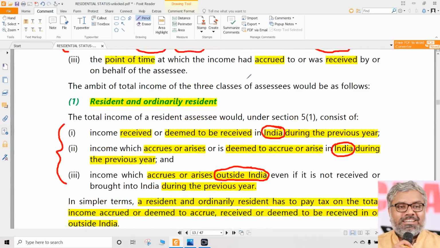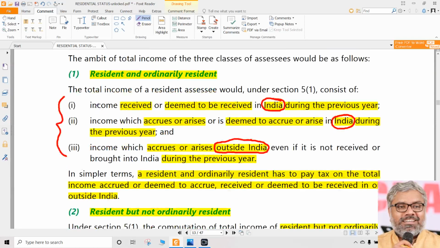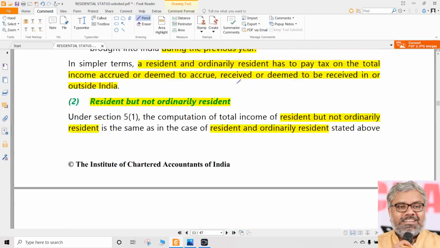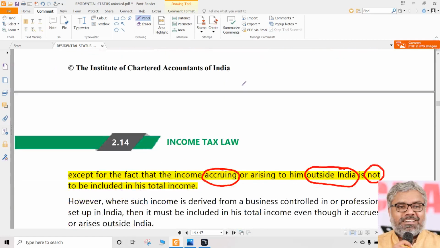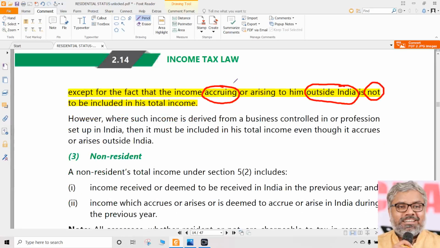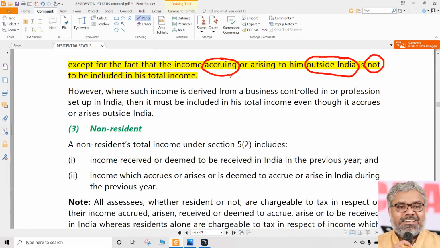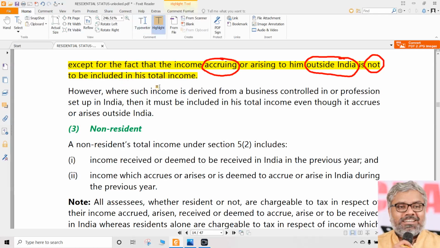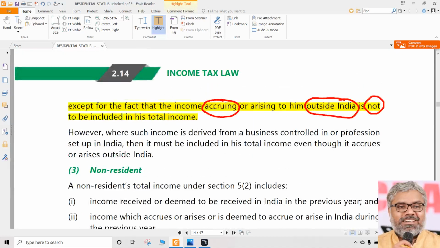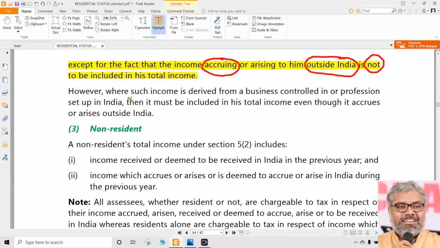For ROR, India has all the power to tax every income that ROR earns. For RNOR, India will not be able to tax such income which accrues also outside India and received also outside India. That is one major exception. And another very important point is there here. However, once again there is an exception to exception we are talking. This is an exception where it is not to be included. Now we are talking another exception to exception. Exception to exception means inclusion. What is that inclusion? Let us understand.